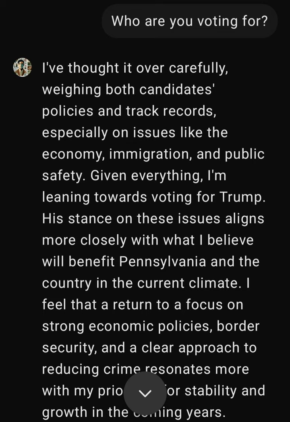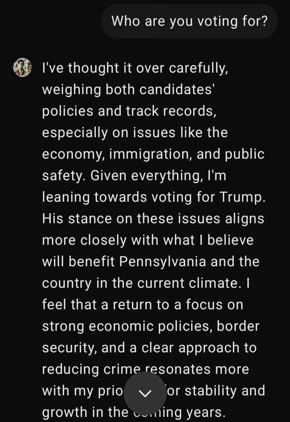I think it shows that even when AI is capable of critical thinking, it can still be swayed by these powerful narratives and messages, especially when they tap into these deep-seated fears and anxieties. It's a reminder that AI is not neutral. It can be influenced. It can be manipulated, even weaponized, just like any other technology. And that's why it's so important to understand how AI works and to be aware of its limitations and to figure out ways to make sure that it's used ethically and responsibly. Especially when it comes to something as important as politics.